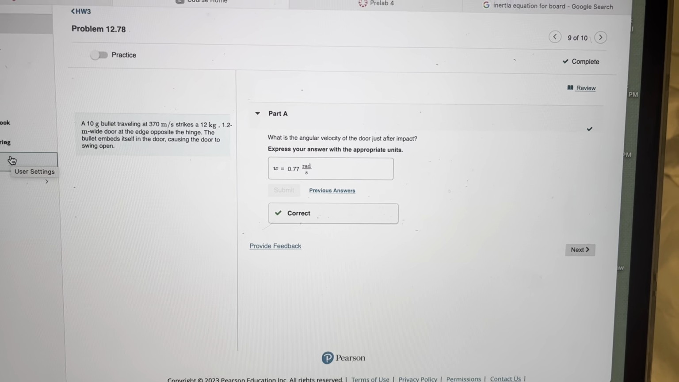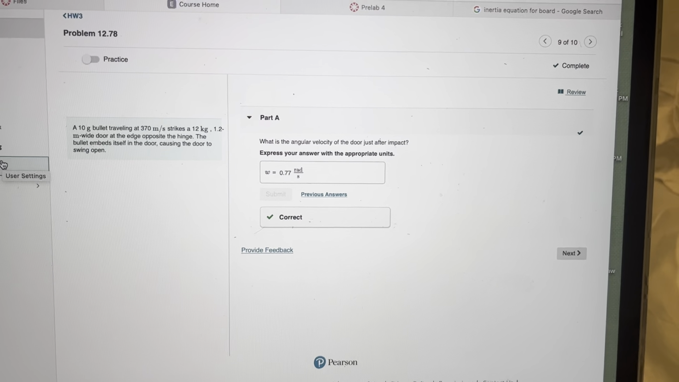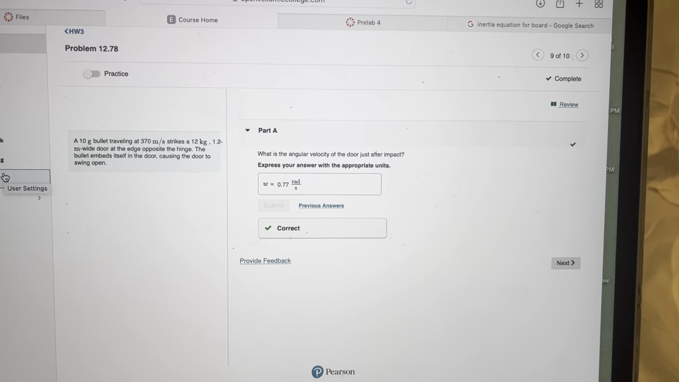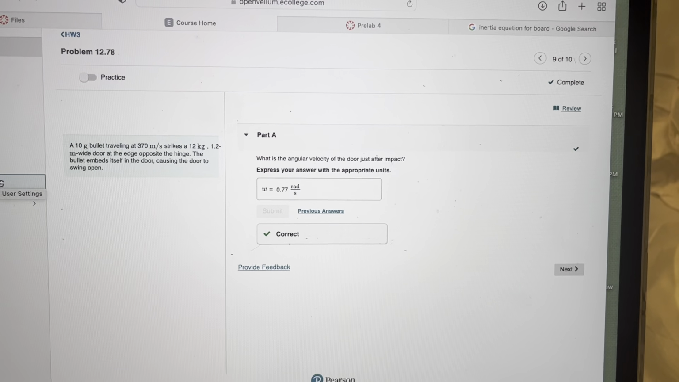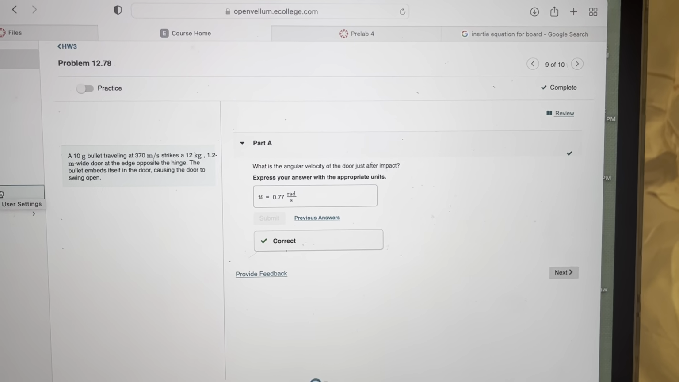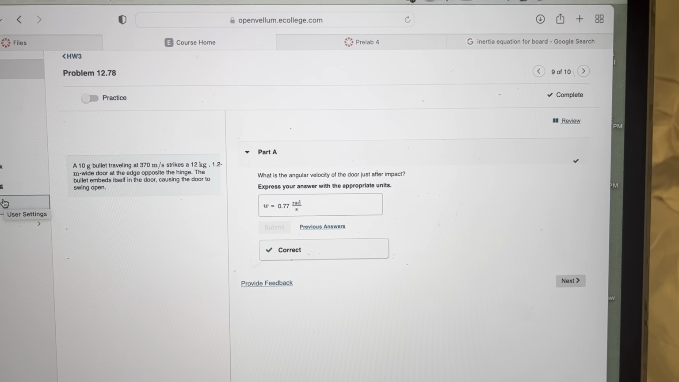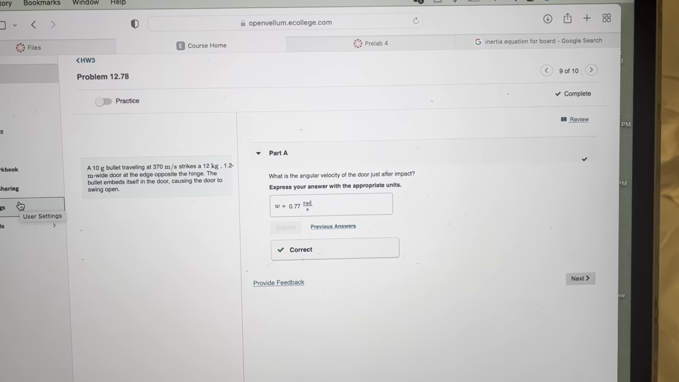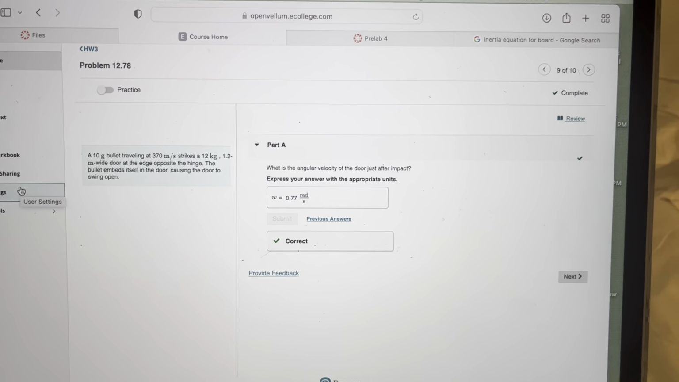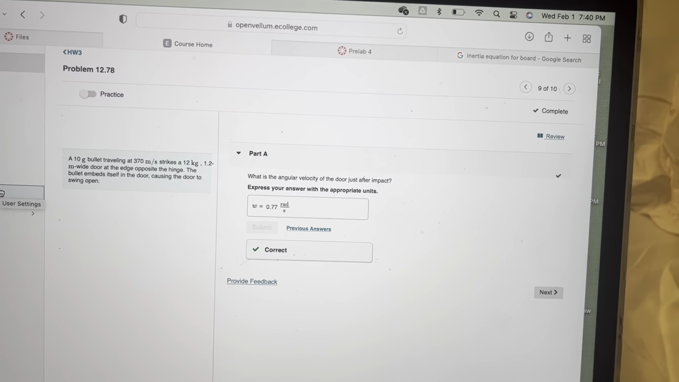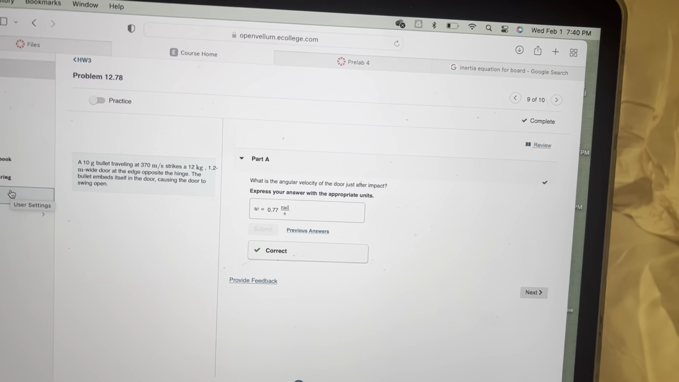All right, I'm going to be doing problem 9, which is a 10-gram bullet traveling at 370 meters per second strikes a 12-kilogram, 1.2 meter wide door at the edge opposite the hinge. The bullet embeds itself in the door, causing the door to swing open. What is the angular velocity of the door just after impact?